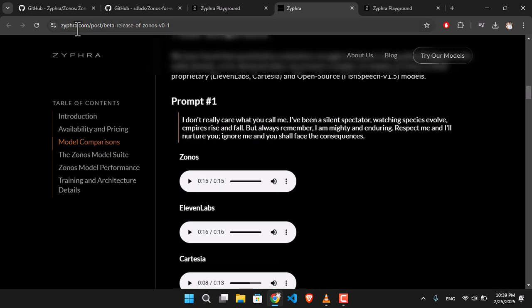Now, the software is called Zonos. Just listen to this software, and then we are also going to compare it to ElevenLabs and the other AI generated tools.